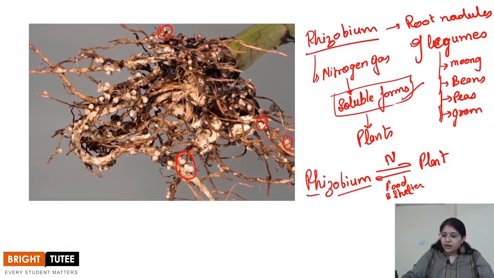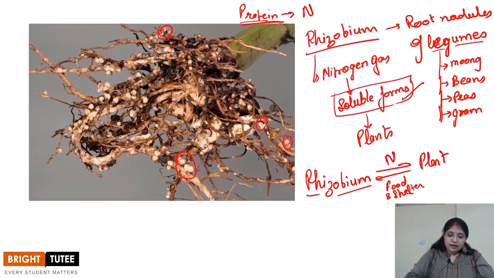Now, if you look at these plants, if you look at the food material that I am talking about, you will remember that this food material is found to be rich in protein. And we already have seen that protein is what? Protein is a nitrogenous substance, right? So, it is quite obvious that the legumes have ample amount of nitrogen to produce protein, right? So in this way, these plant products have rich protein in them, right?